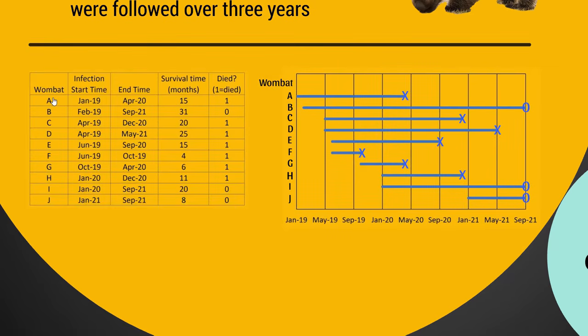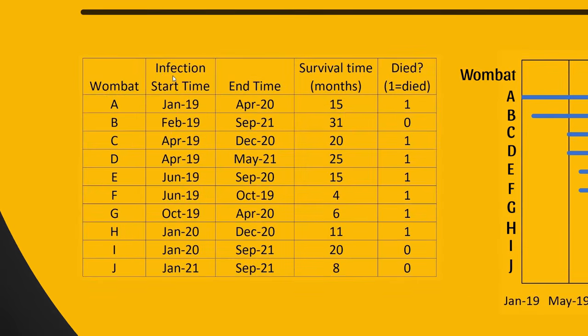So here we go. We've got 10 wombats, A through J. And on the left here, we can see that we have their infection start time. So wombat A was infected in January 19, and the end time of the infection was April 20, such that this wombat survived 15 months, as you can see. This final column decides whether this wombat died or whether it was censored. Now, in a previous video, we discussed what censored means, but appreciate that this first wombat did in fact die after 15 months. So that's April in 2020.